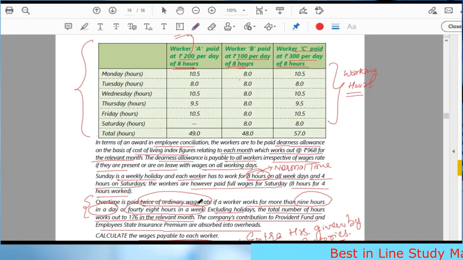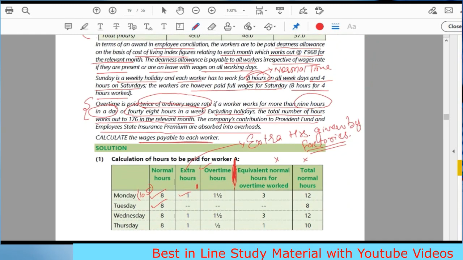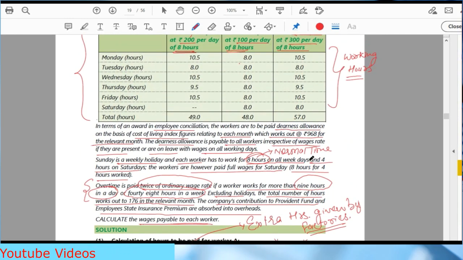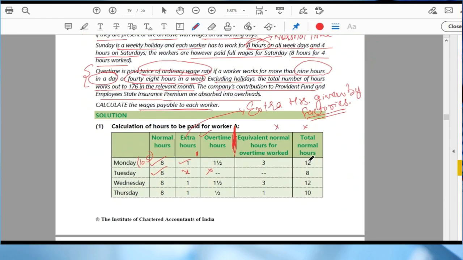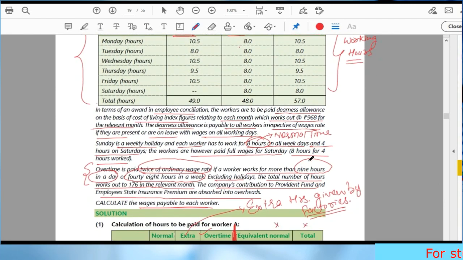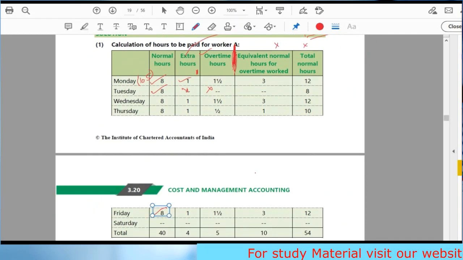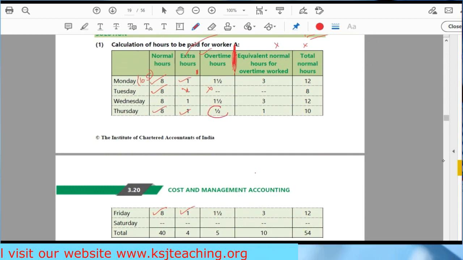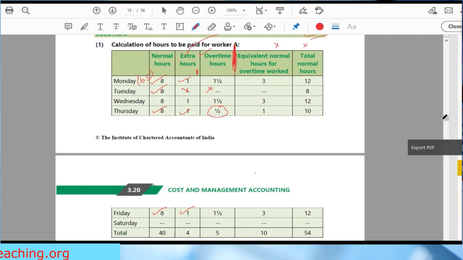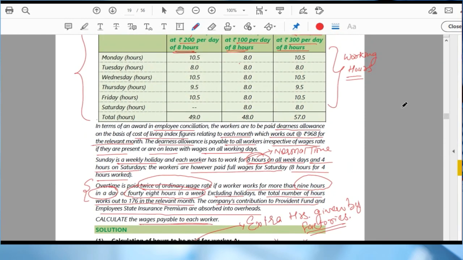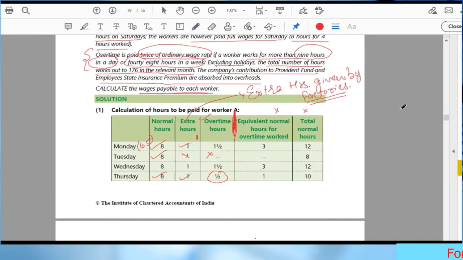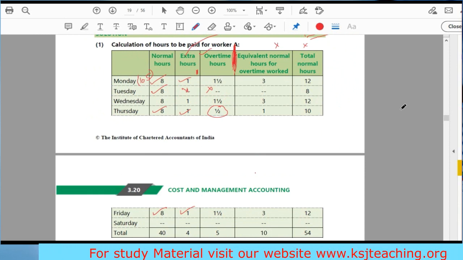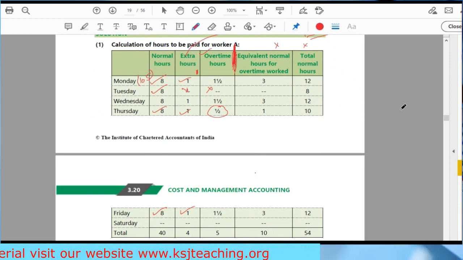On Tuesday he is working for 8 hours. That is the 8 normal hours, nothing in the extra, nothing in the overtime. Then on Wednesday, he is working again 10.5, same: 8, 1, 1.5. Then 9.5. In case of 9.5, 8 hours is the normal, 1 is the extra, and 0.5 hours is beyond 9 hours, that will be the overtime. Then 10.5 again. Sir, Saturday he is not working at all. So is that clear, sir? This much is clear to you? Any doubts up till this point?